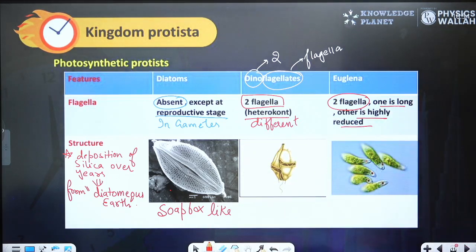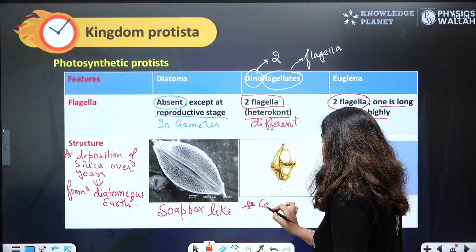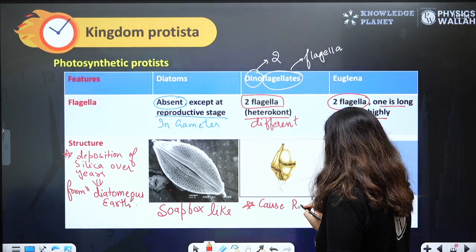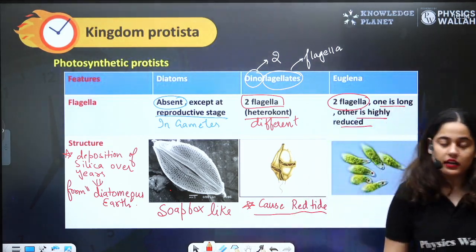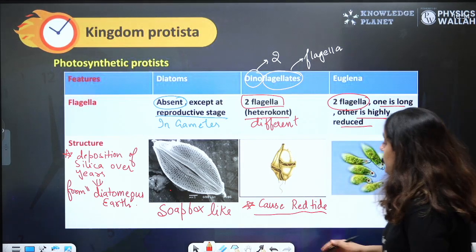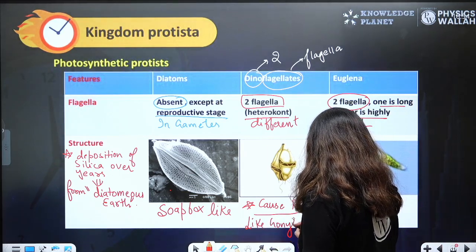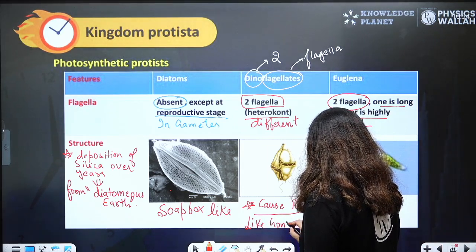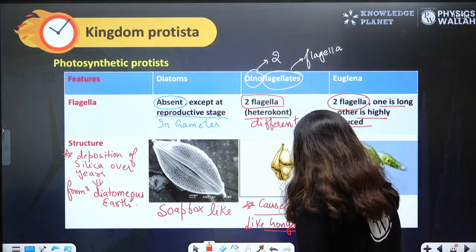Okay. Dinoflagellates, if I talk about, they cause red tide, beta. They make the water appear red in color due to excessive growth of dinoflagellates like Gonyaulax, right?